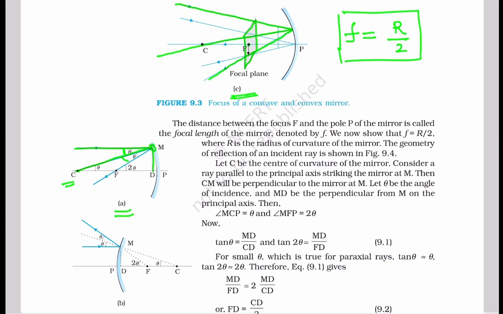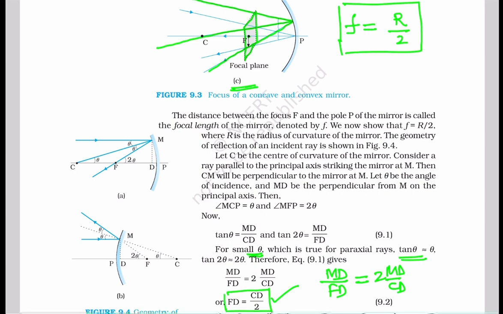Then angle MCP is equal to theta and angle MFP is equal to 2 theta. So this MCP angle is theta and MFP angle is 2 theta.